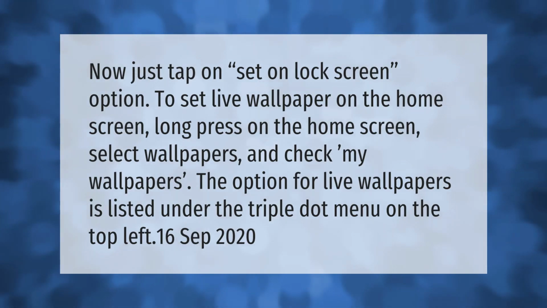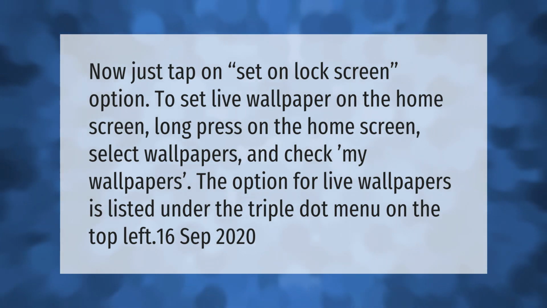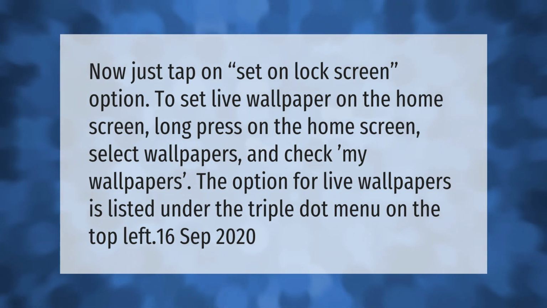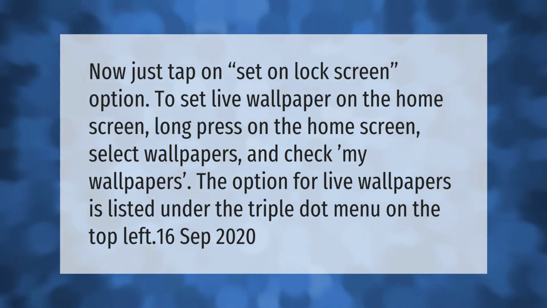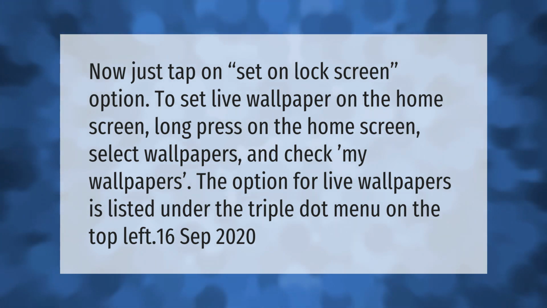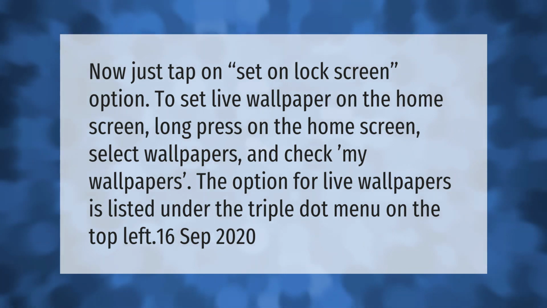Now just tap on Set on Lock Screen option. To set live wallpaper on the home screen, long press on the home screen, select Wallpapers, and check My Wallpapers. The option for live wallpapers is listed under the triple dot menu on the top left.